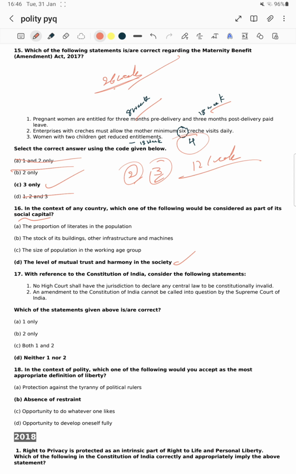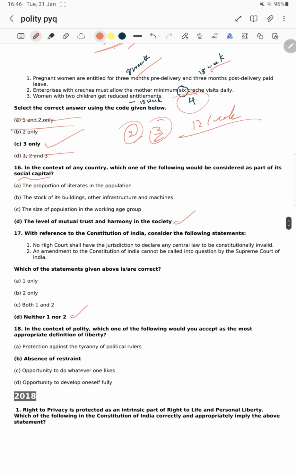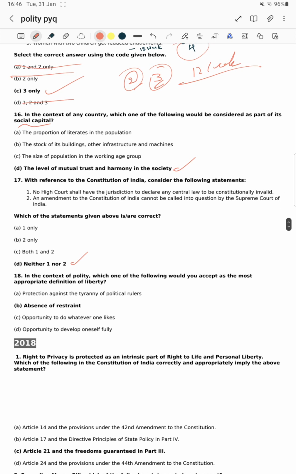Okay, this is what is different. So statements 1 and 2 both are wrong, neither 1 nor 2. Option D. Next question. In the context of polity, which one of the following would you accept as the most appropriate definition of liberty?